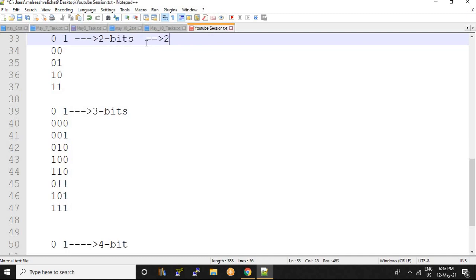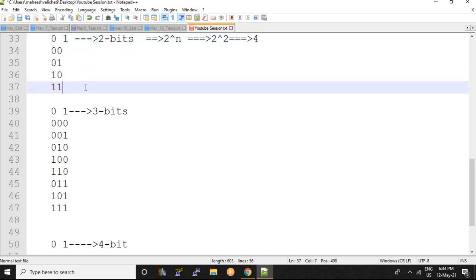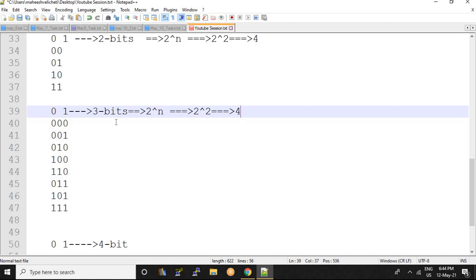2 to the power of n. So 2 to the power of n means 2 to the power of 2. 2 to the power of 2 is nothing but 4. So by using 0 and 1, the 2-bit numbers that I can generate are 4. In the same way, using this same formula, by using 0 and 1, how many 3-bit numbers can I form? 2 to the power of n, where n is 3. So 2 to the power of 3 is 8. So 8 numbers I can generate.